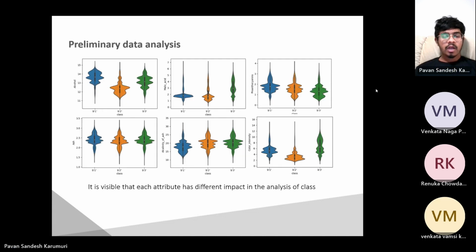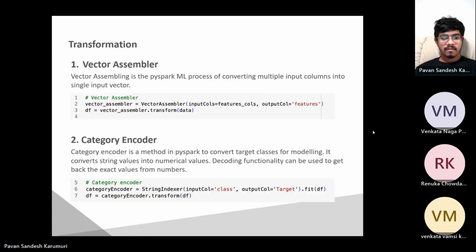In our preliminary data analysis, we employed volume charts, explored the datasets, and identified potential hyperparameters that could affect our models. These visualizations provided valuable insights into the distribution and impact of each attribute concerning the classes. Furthermore, the charts highlighted that the attribute ash shows little variation across all classes. This indicates that the ash attribute might not be a strong differentiator when considering the class level, and its impact on the overall analysis could be limited. From this slide, my friend Priyanka will take over.